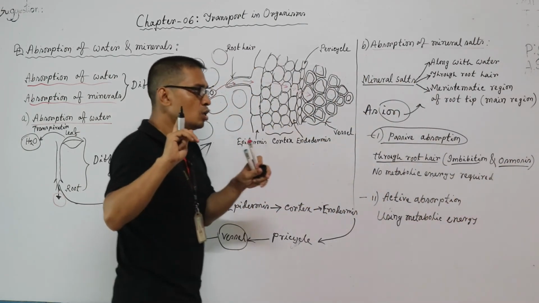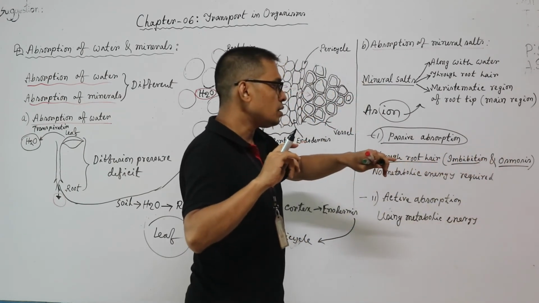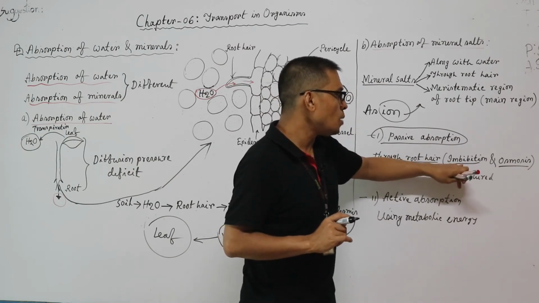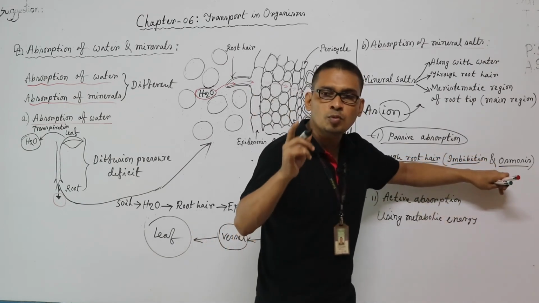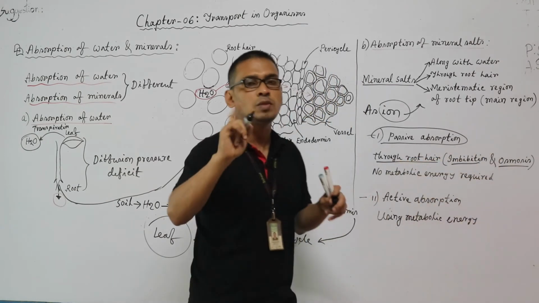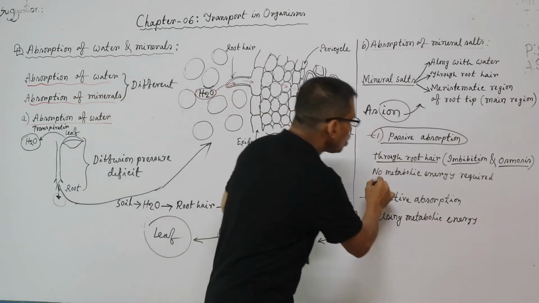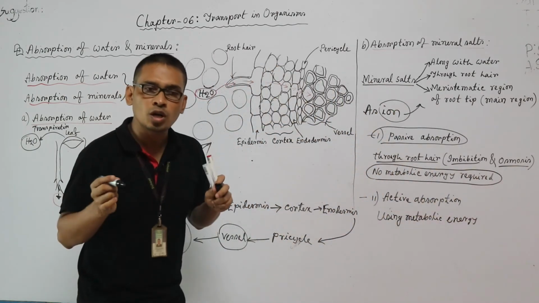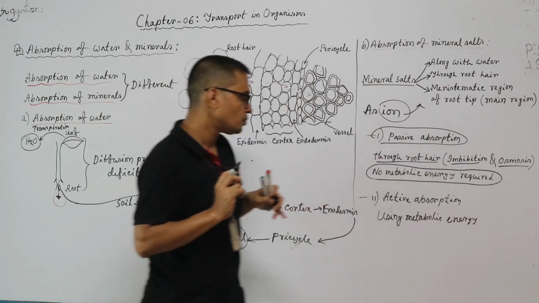Imbibition is the absorption of water by colloidal substance, and osmosis is the movement of water molecules from lower concentration to higher concentration through a selectively permeable membrane or semi-permeable membrane. Here no metabolic energy is required for the absorption of mineral salts. That's why it is known as passive absorption.